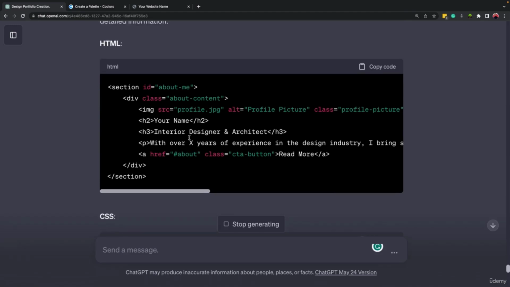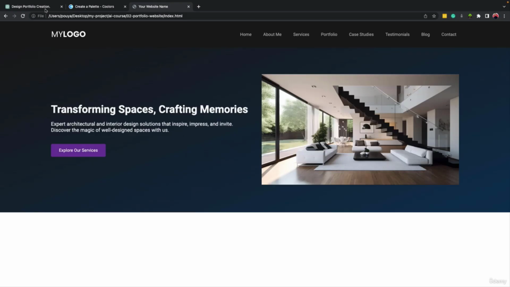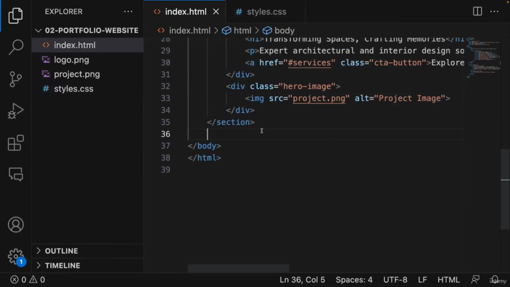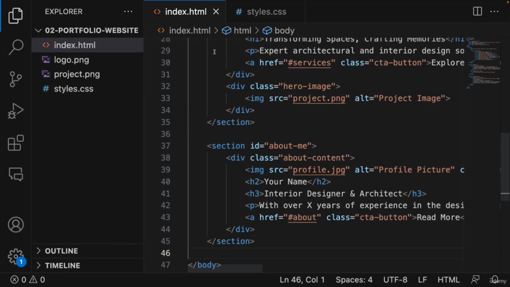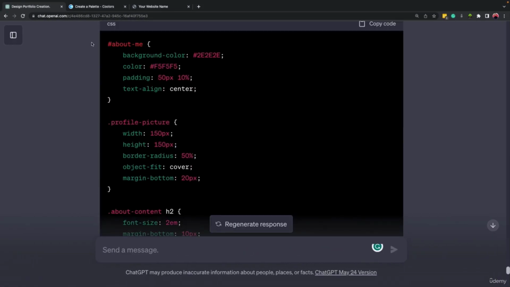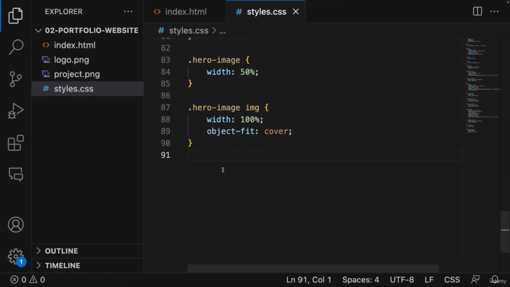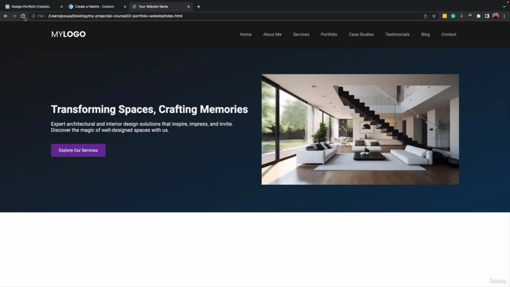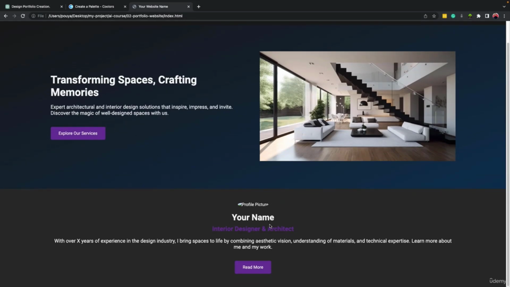Okay, so here is the HTML part. And if you look at the code inside it, let me just copy and paste it before I explain what the code is about. And then from what we see here, I will explain it. So let's come here. We got the HTML code. Let's paste it here, save it, go to style. And here we have the about me section. Let's copy all the codes and come here and paste it. Save this part. Let's come to our website, refresh it, and here it is.